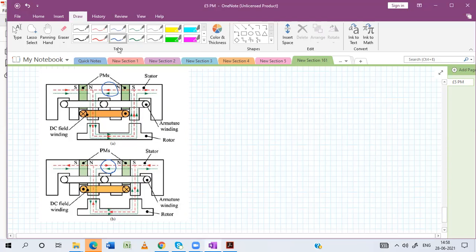Now, what are the advantages and some disadvantages of this motor? The advantage of this HEFSPM is that we can change the polarity and the magnitude of the DC field winding. By changing the magnitude and polarity, we can easily control the air gap flux, and that's why the air gap flux density is controllable.